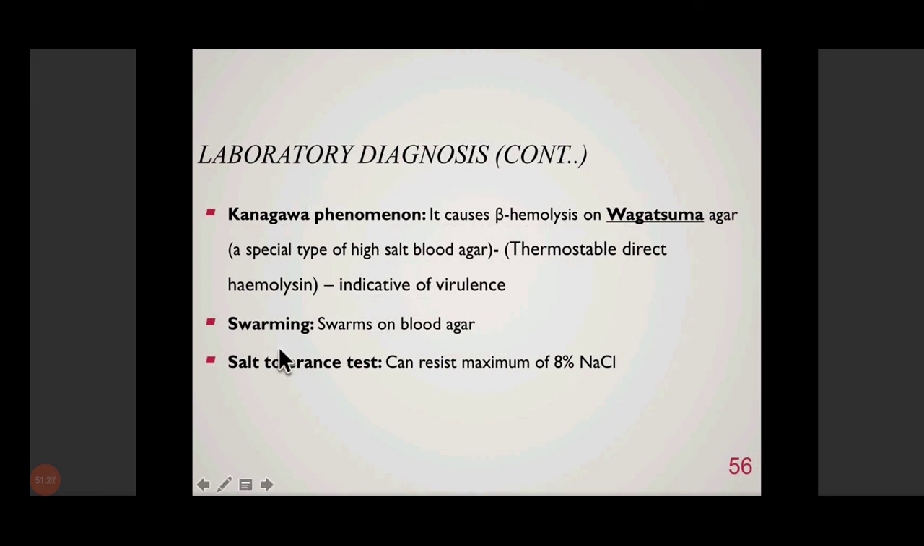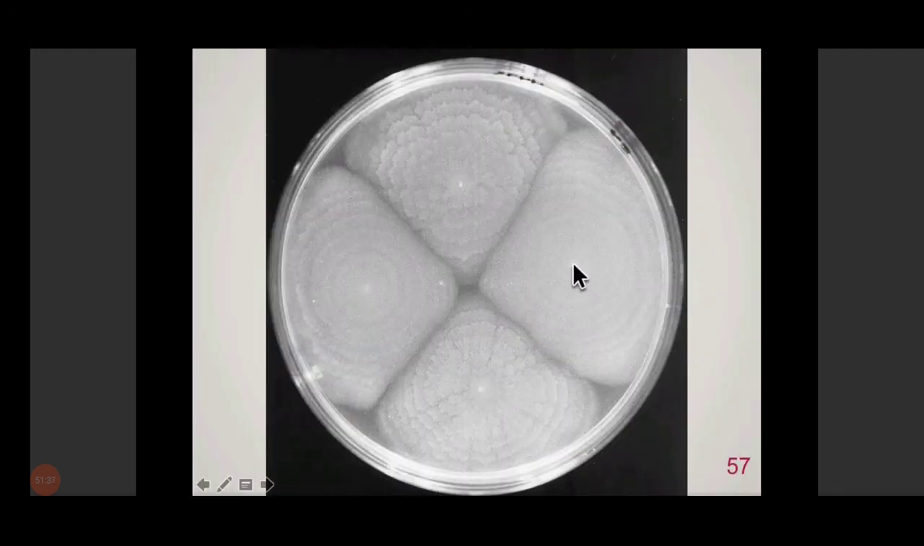Swarming means it is able to grow on blood agar and spread out, forming a thin layer. ठीक है, otherwise normally जब bacteria grow करते हैं तो it forms individual colonies, but parahaemolyticus can spread out and form thin layers like this. ठीक है, अगर parahaemolyticus center में आपने inoculate किया then it would spread out, showing swarming. This is known as swarming growth.